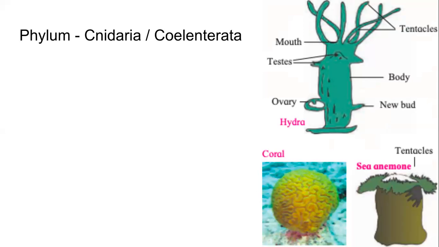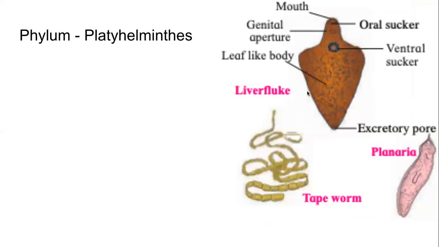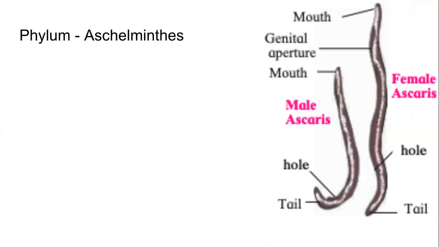Here also we saw something very peculiar to this, that is tentacles, which have special cells called cnidoblasts, which have poison in them. We need to remember these things. Then we studied platyhelminthes, which are commonly called flatworms. Aschelminthes, these are also worms. They are called roundworms.